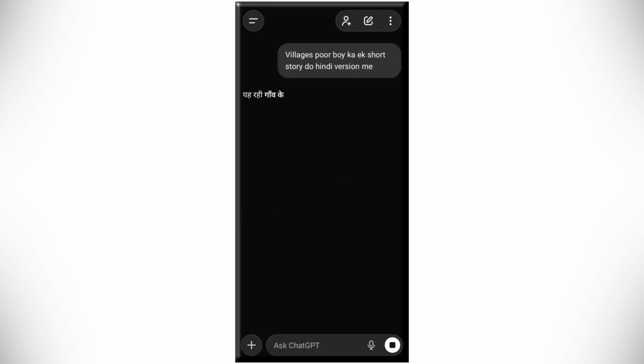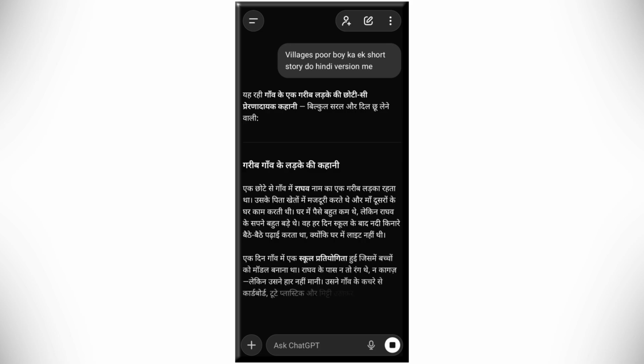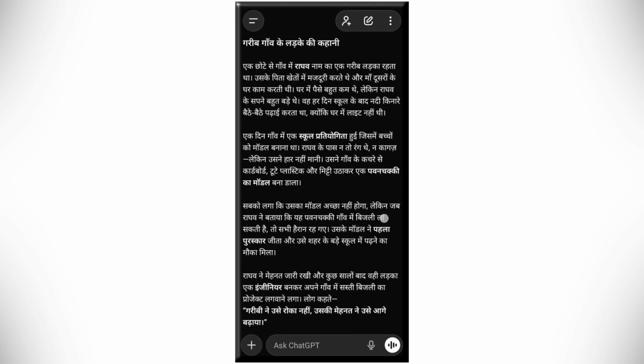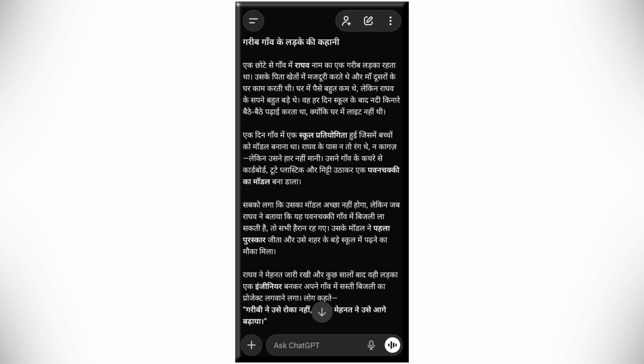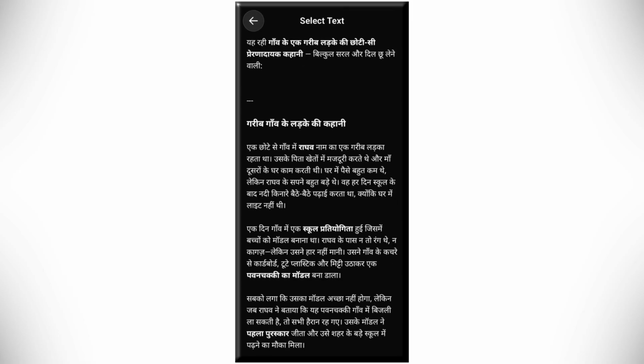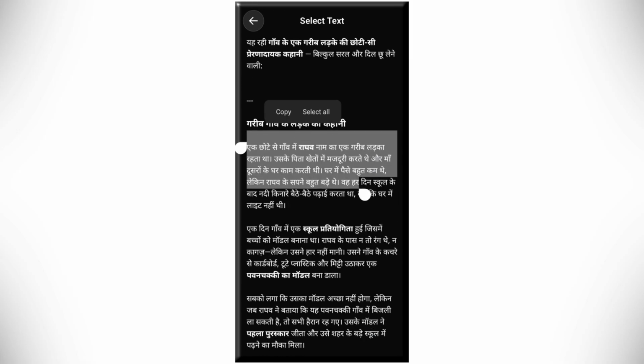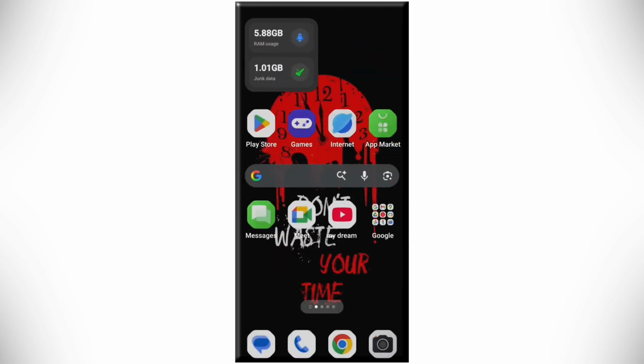Now you can see that ChatGPT has generated an amazing story. Guys, I'm creating a short story to explain. Whenever you create videos, make sure to create it at least 5 to 10 minutes. Now, once your story is generated, simply copy and paste it into your mobile's notes to save the story.